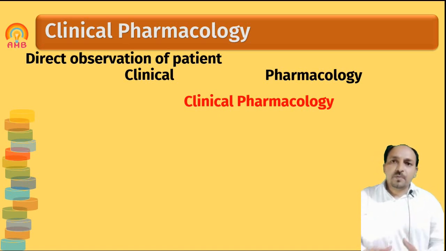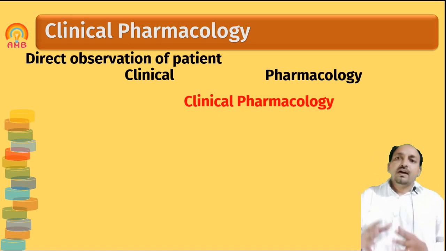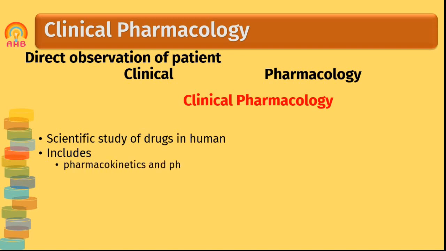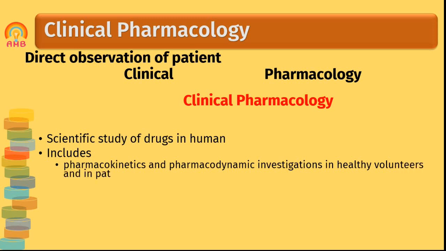This type of study is done before a drug is introduced into the market. So before introducing a drug in the market, we should go through the clinical trials, clinical pharmacology trials. How is it defined? Clinical pharmacology is the scientific study of drugs. It deals with pharmacokinetic and pharmacodynamic investigations of the drug in healthy volunteers first, and then diseased persons. This is done for the evaluation of efficacy and safety of the drug.